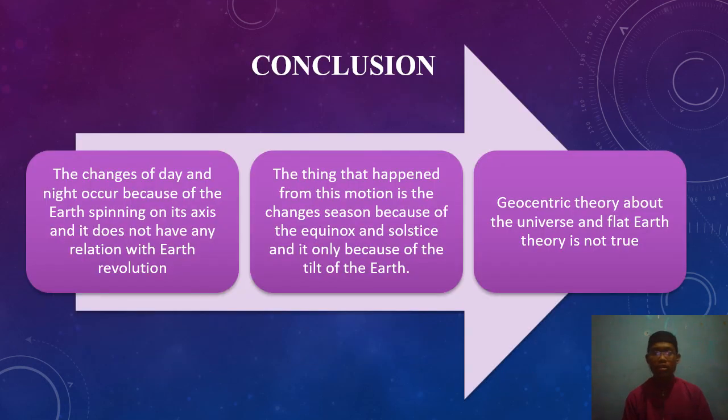Okay, in conclusion, we can say that the change of day and night occurs because of the Earth spinning on its axis, and it does not have any relation with the Earth's revolution. The thing that happens from this motion is only the change of seasons because of the equinox and solstice, and it only happens because of the tilt of the Earth. If the Earth spun without a tilt, the change of seasons would not occur.